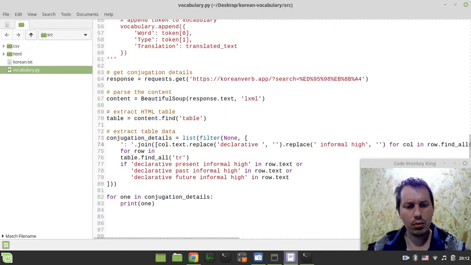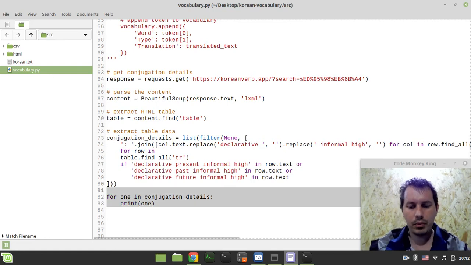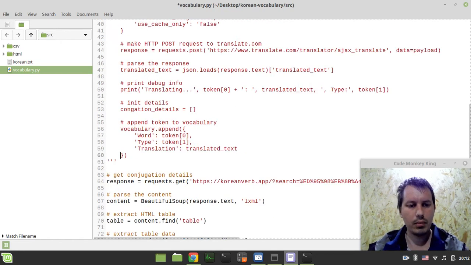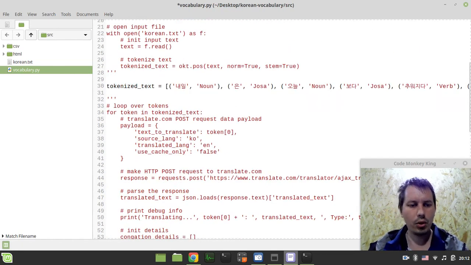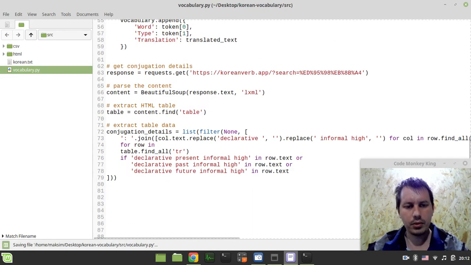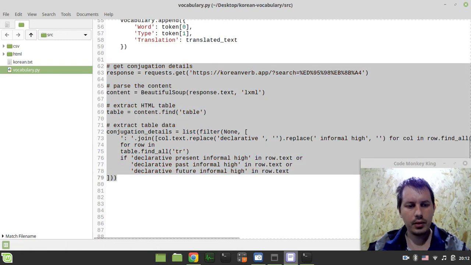Okay guys, so now we don't need this debugging part anymore, and I can uncomment my main code and embed this part into it.